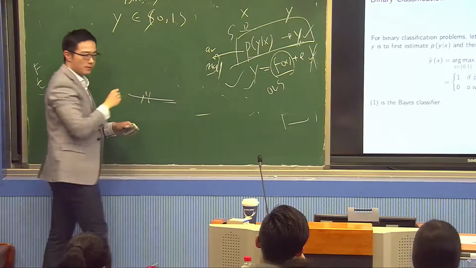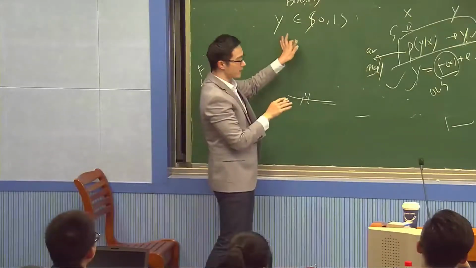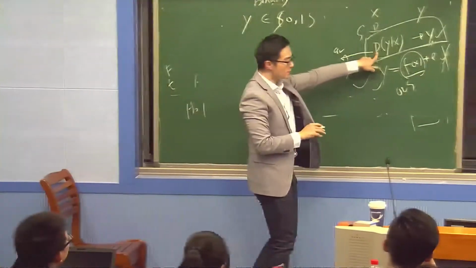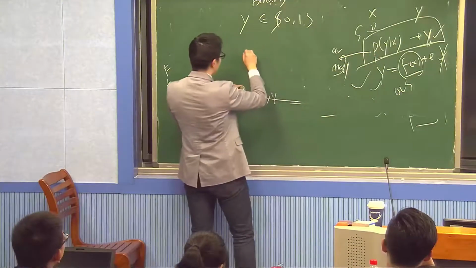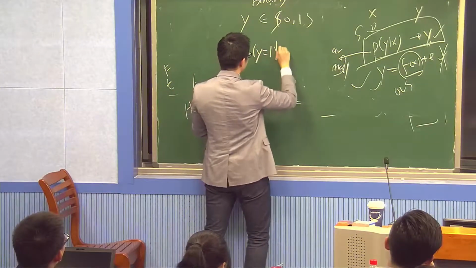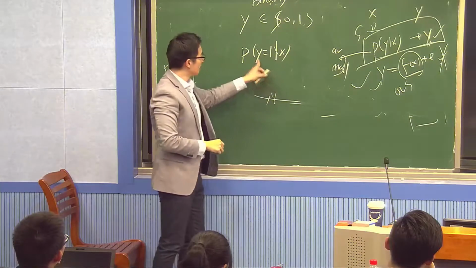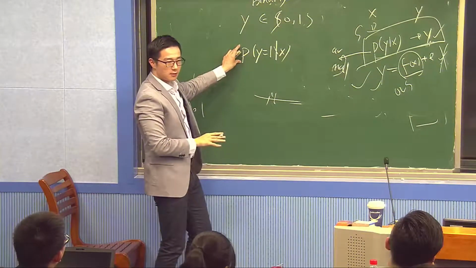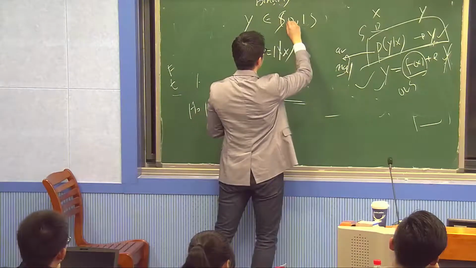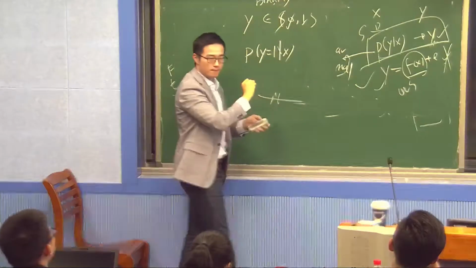So my goal is to predict whether y will be 0 or y will be 1. What this approach does is I'm trying to estimate the probability of y equal to 1 given x first. I'm going to estimate this first, and if I have this probability, then I can try to predict whether y is 0 or 1. So how do I do it?